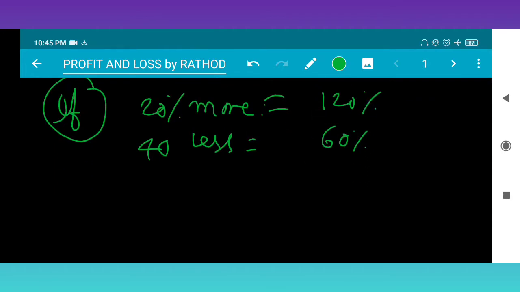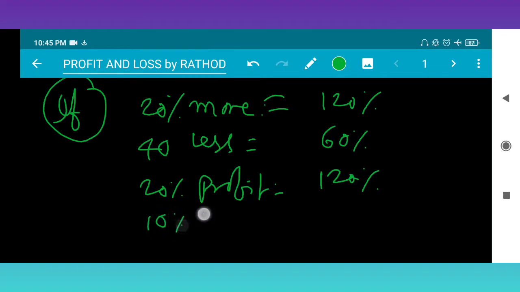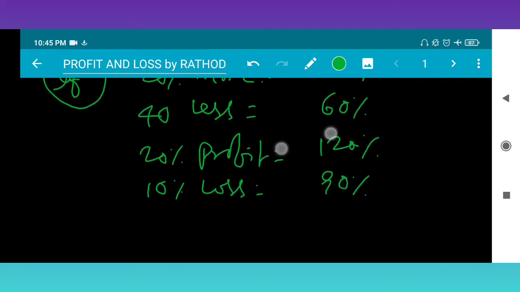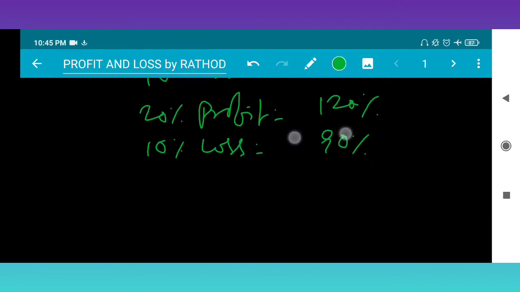Next, 20% profit means 120%. Suppose 10% loss, 10% loss means 90%. Do you get my point? Why am I taking it like this? Just see one example.